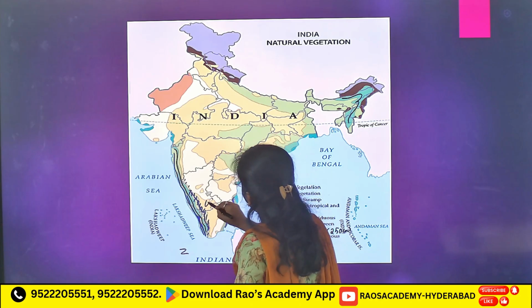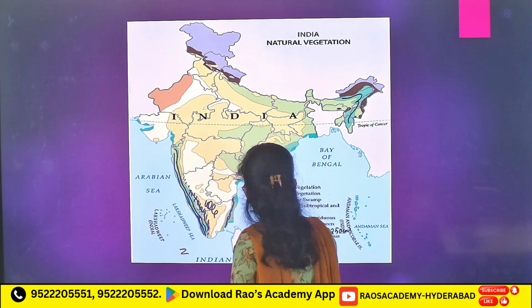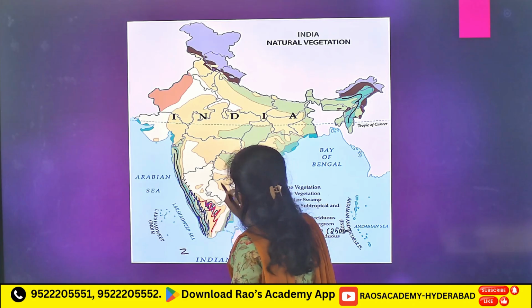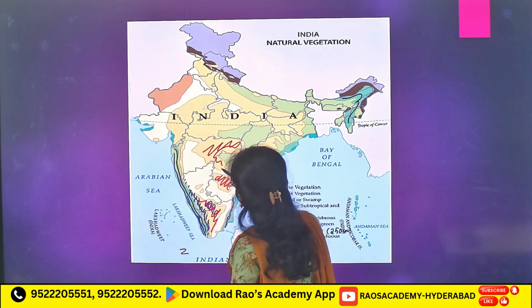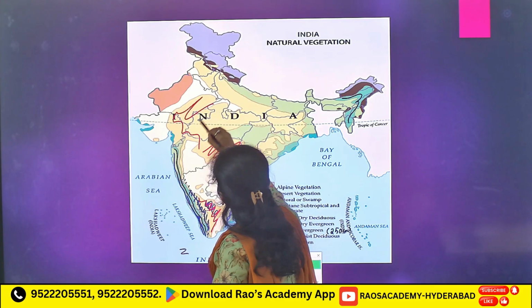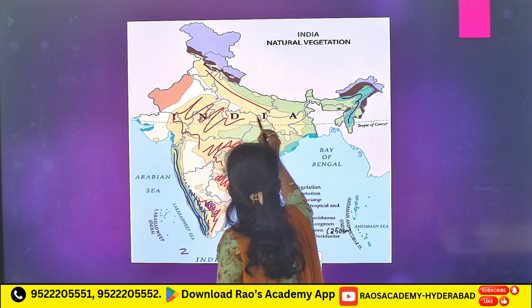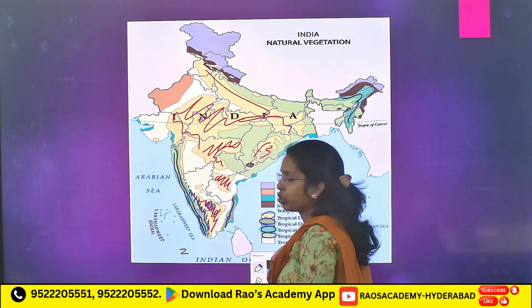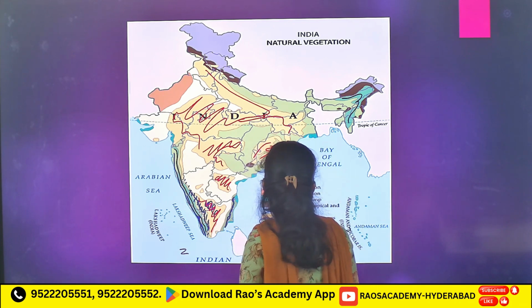Tropical dry deciduous, mostly deciduous forest we will see here. Major portion is tropical dry deciduous.